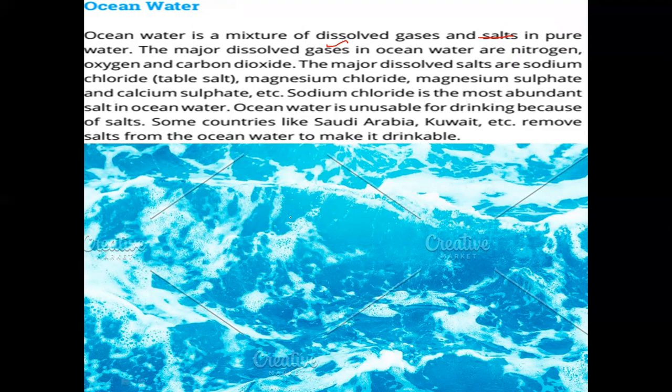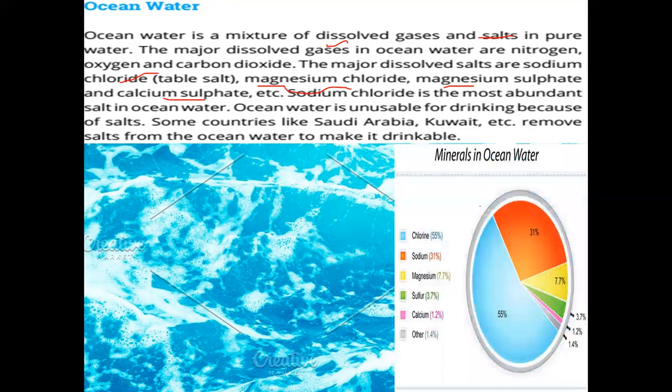And in the last, when it reaches the sea, it has compiled lots of salts inside it. We can see that sodium chloride is a major salt present, and with that magnesium chloride, magnesium sulfate, calcium sulfate, lots of salts are present in there.